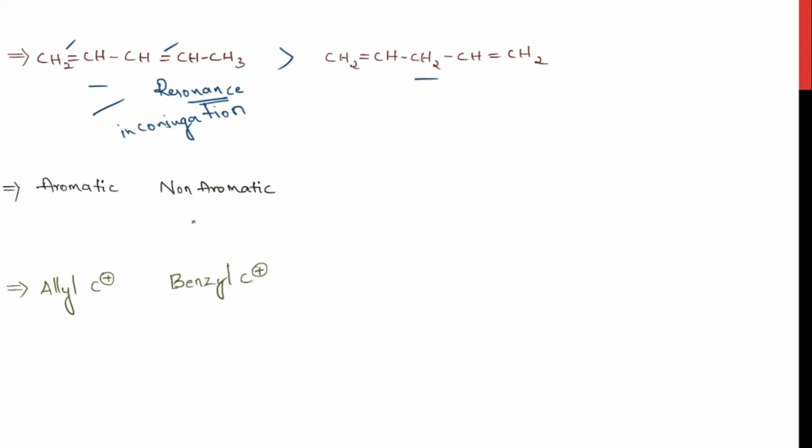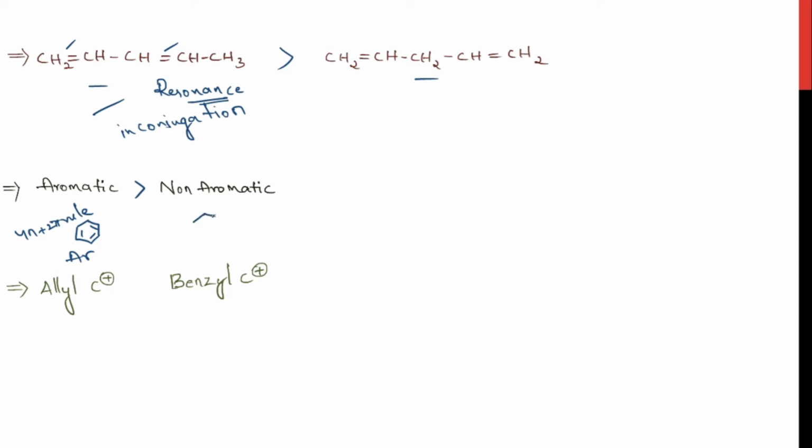And when you see aromatic and non-aromatic compounds, the stability of an aromatic compound will be much higher than the non-aromatic compound. When you see the benzene molecule, it has 3 pi bonds. It follows the 4n plus 2 pi rule, the Huckel rule. So this compound is aromatic in nature.